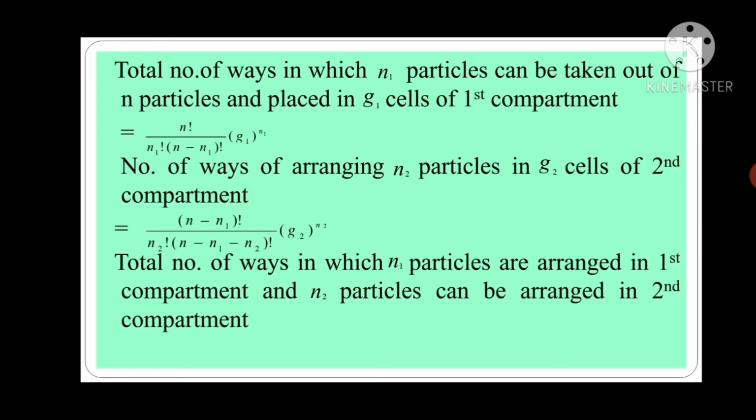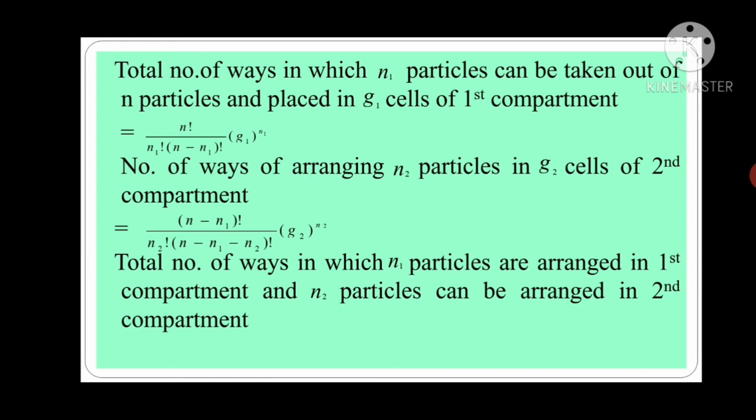Now, the total number of ways in which N1 particles can be taken out of N particles and placed in the given cells of the first compartment: first we select N1 particles from N particles, and also we place these N1 particles in the given cells of the first compartment. So it is given by N factorial upon N1 factorial into N minus N1 factorial into G1 raised to N1.